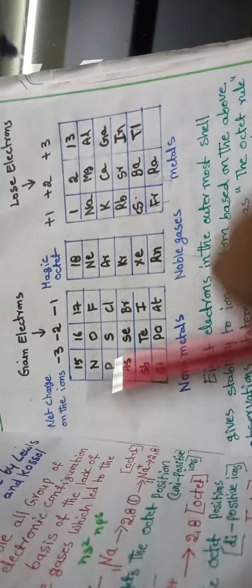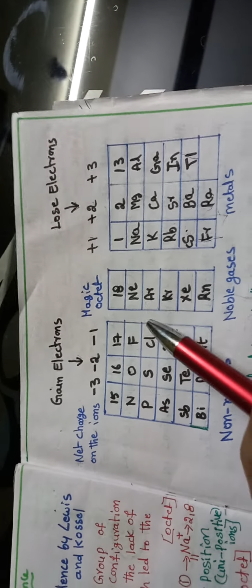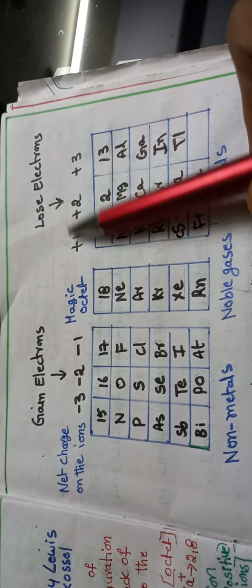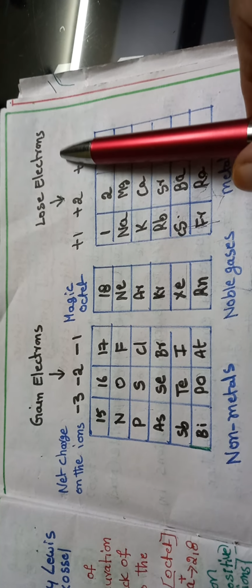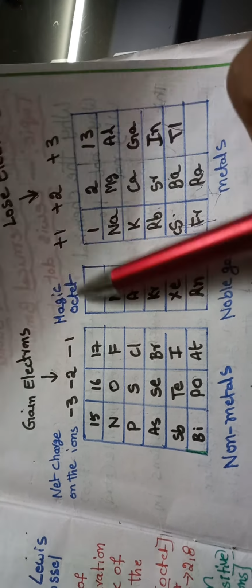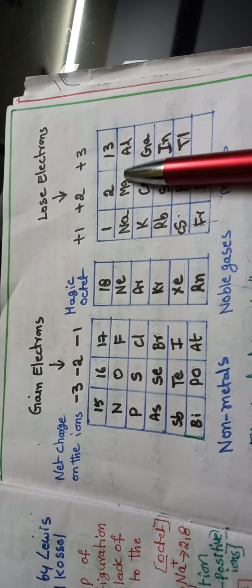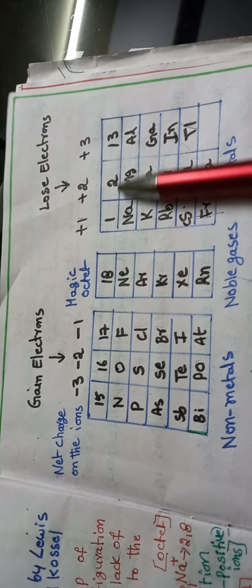So here is the table. Elements are there in the table. On the left side the elements gain electrons and on the right side the elements lose electrons. In the middle are the noble gases, which have the magic octet and neither gain nor lose electrons. On the right side, first group, second group and 13th group elements are there.